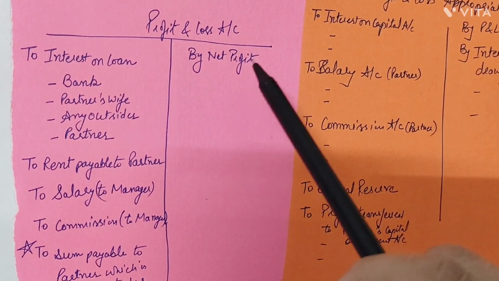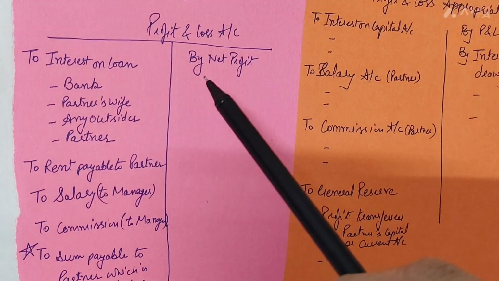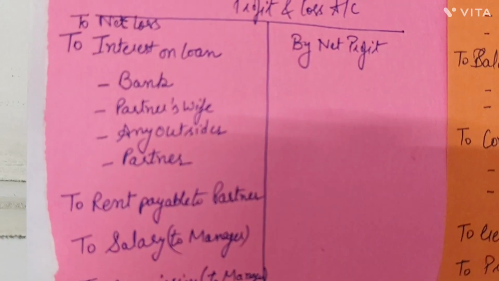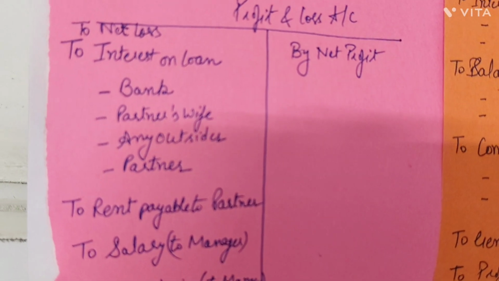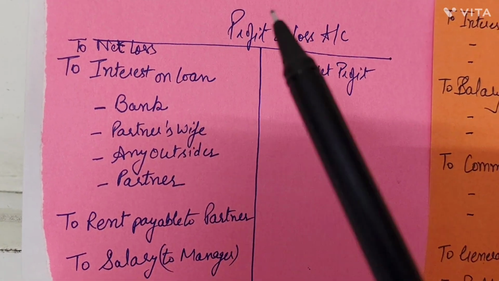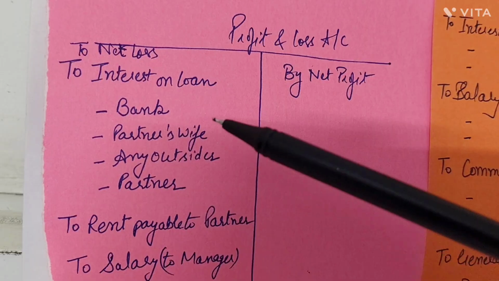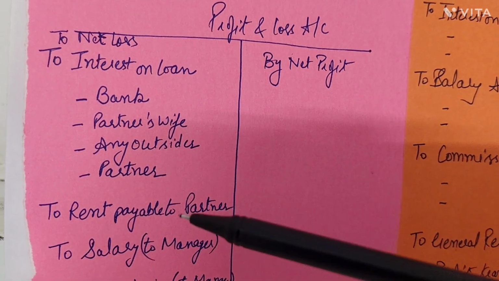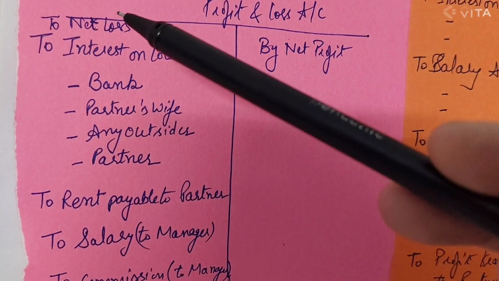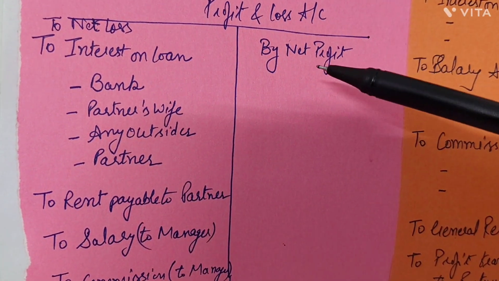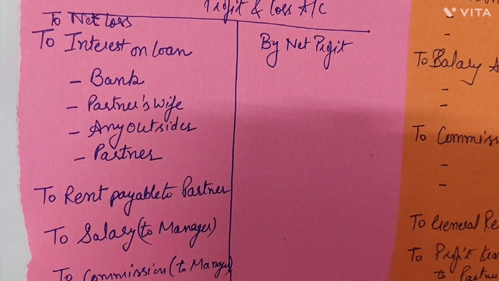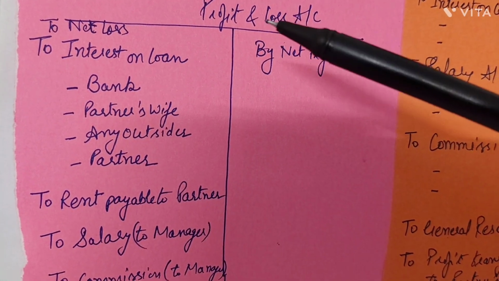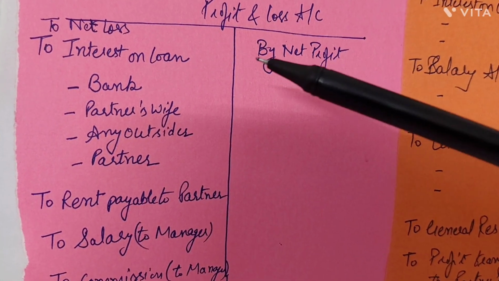Even if, in the place of the net profit, we are provided with net loss, we still have to prepare the P&L account and show all these expenses. In the question, even if you are provided with net loss or net profit, the following expenses will be shown in the P&L account to calculate the profit or loss of the firm.